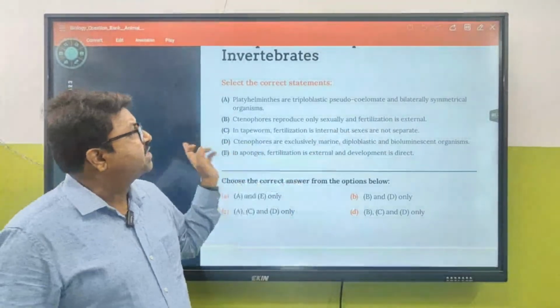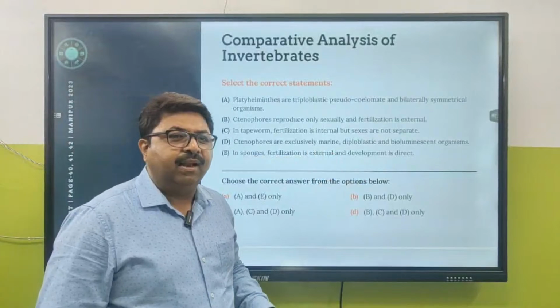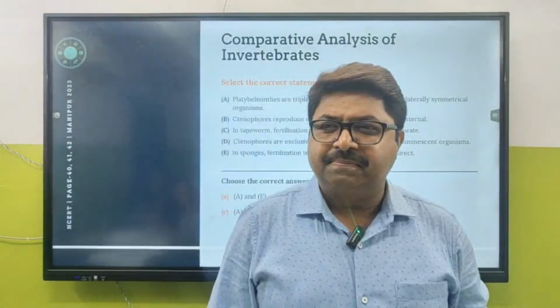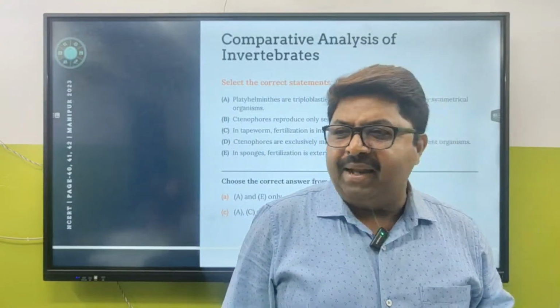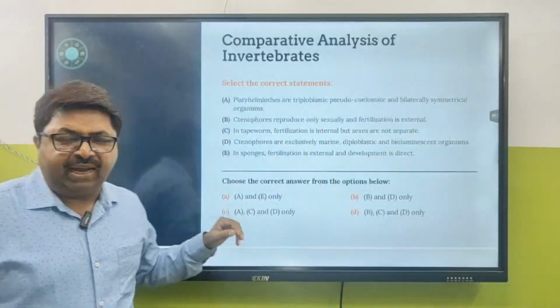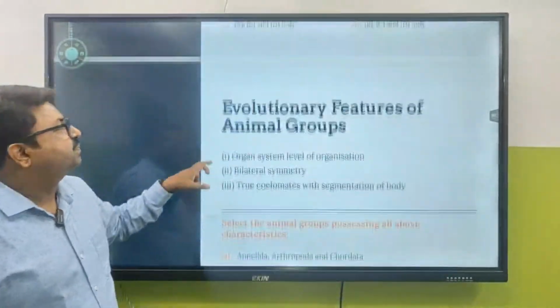In sponges, fertilization is external. Development is direct? No, development is indirect. Tell me the larva of phylum Porifera. Amphiblastula and Parenchymula. So the answer is B, C, D only.